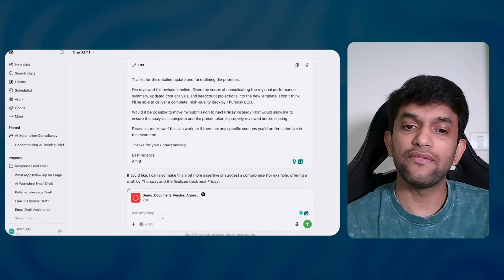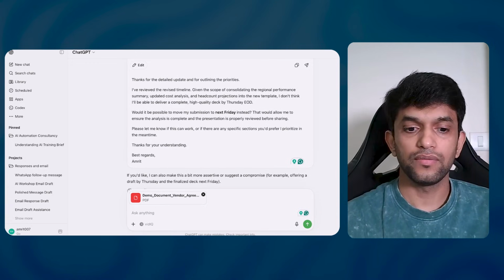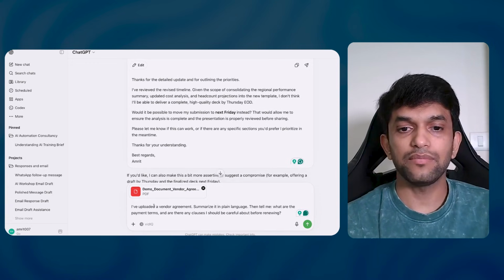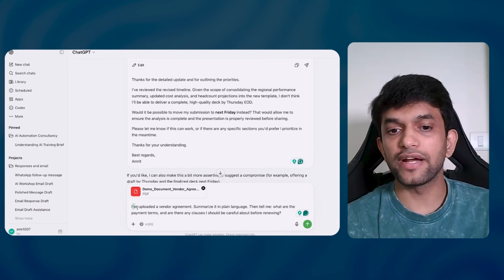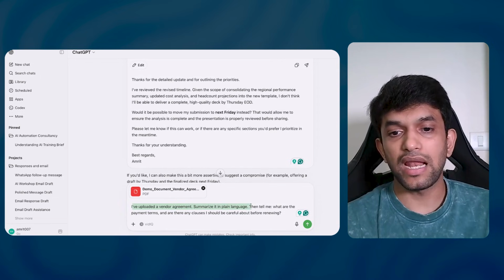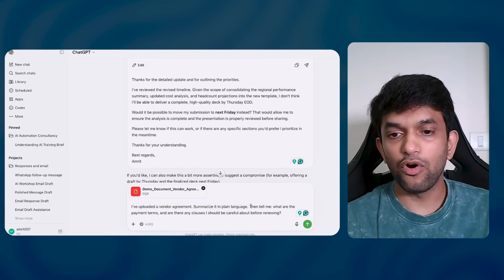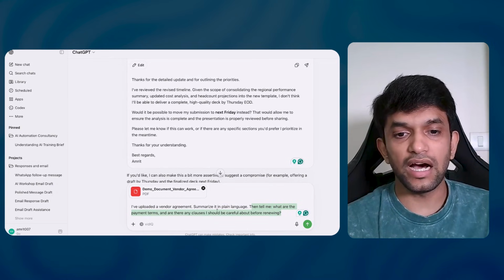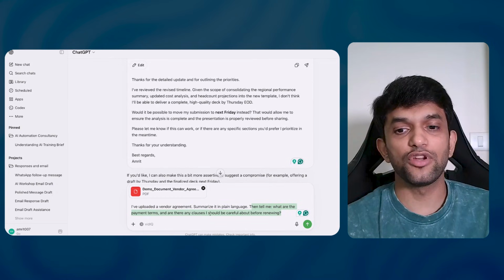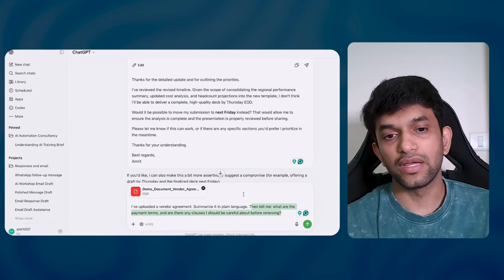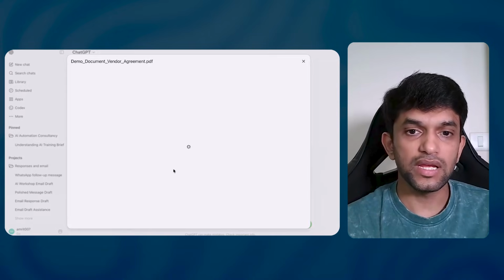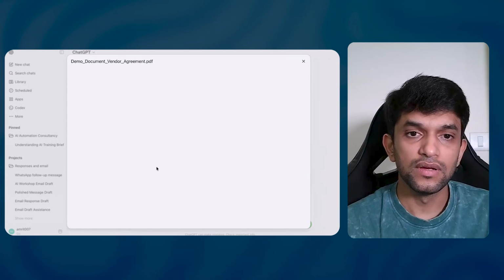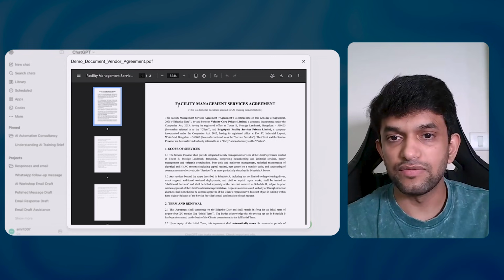For a third demo, I have a vendor agreement. Now, I am giving a prompt. I have uploaded a vendor agreement. Summarize it in plain language. Then tell me what are the payment terms and are there any clauses I should be careful about before renewing. You want to read? Let me help you read also. This is a facility management services agreement.